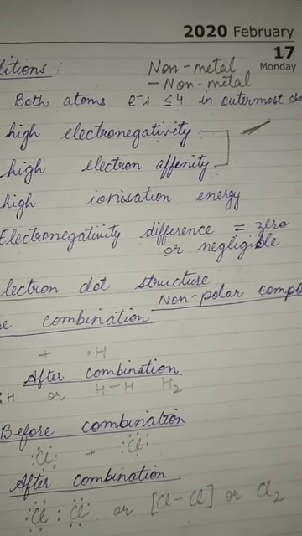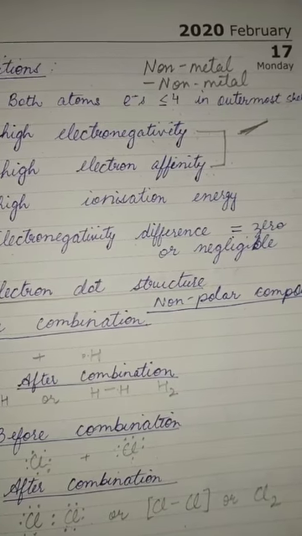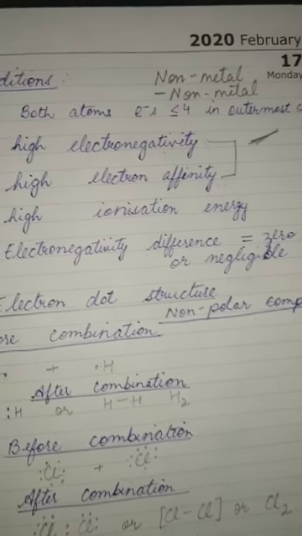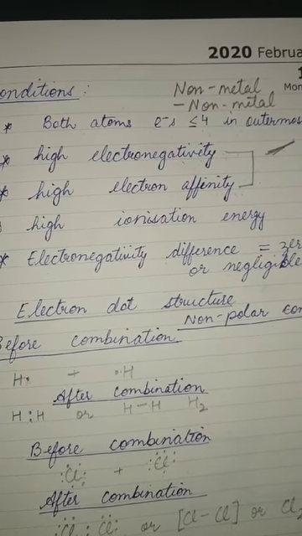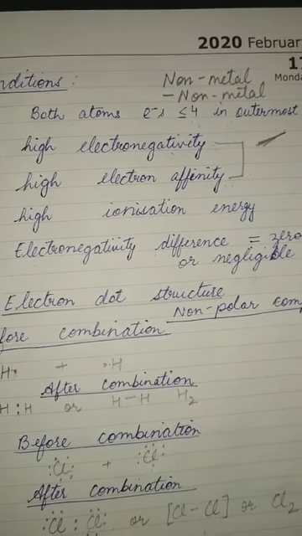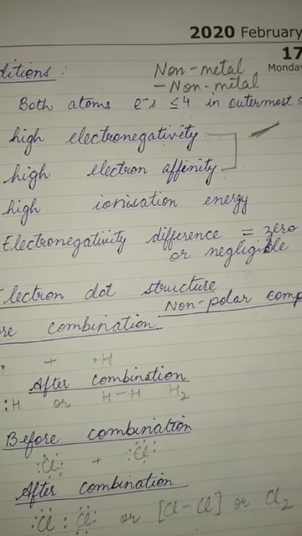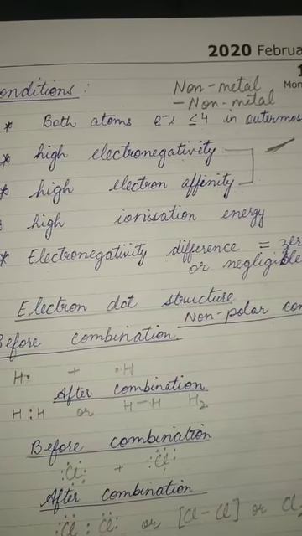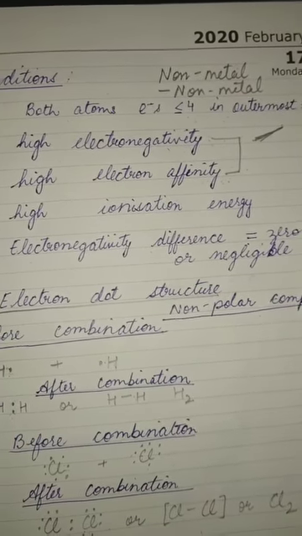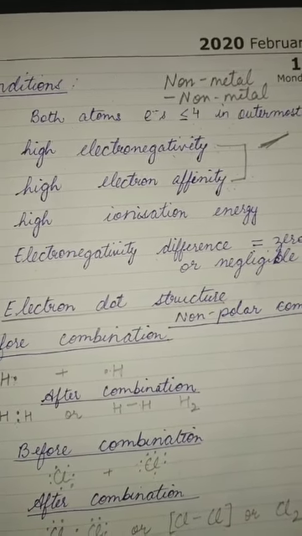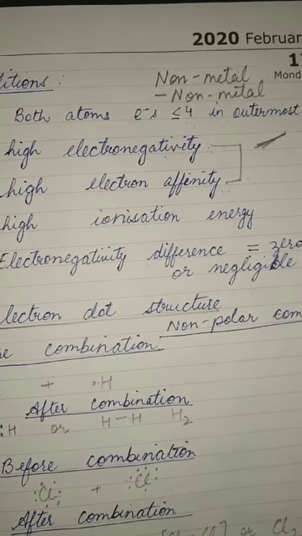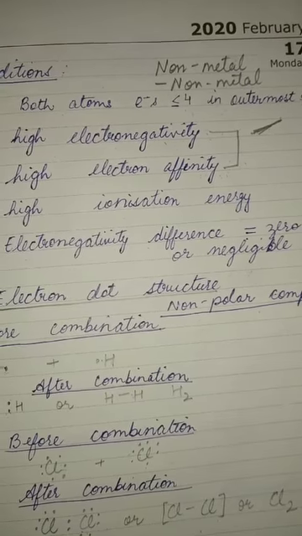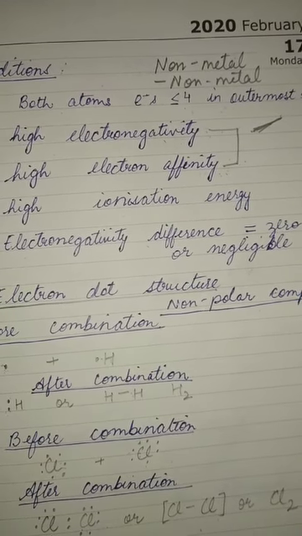The second condition says that both the participating atoms should have high electronegativity. High electronegativity means a higher tendency to attract the shared pair of electrons towards itself, and if it has a higher tendency to attract the shared pair of electrons, that means it has attraction towards the electron as well.